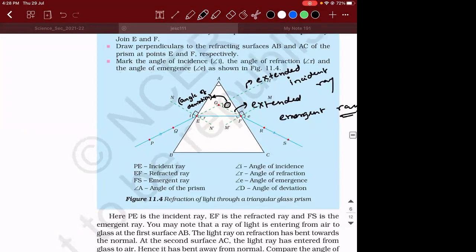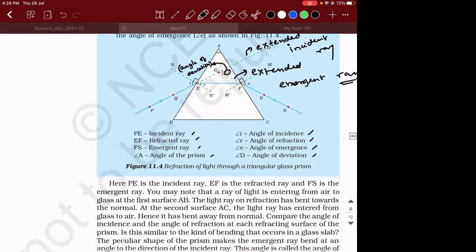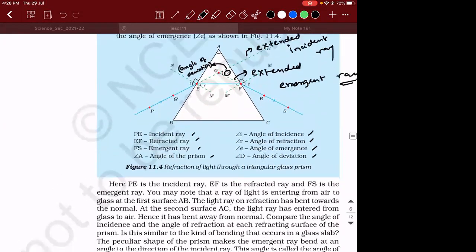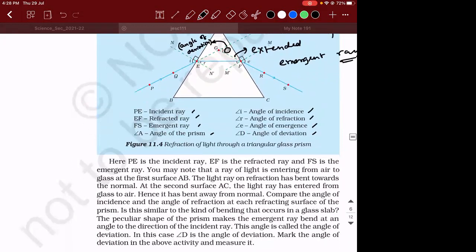Okay, all the parts are given: incident ray, refracted ray, emergent ray, angle of prism, angle of incidence, angle of refraction, angle of emergence, and angle of deviation. Okay, so whatever I explained while drawing the ray diagram is given here. As the ray is entering from air to glass at the first surface AB, the light ray on refraction has bent towards the normal because it is traveling from rarer to denser medium.